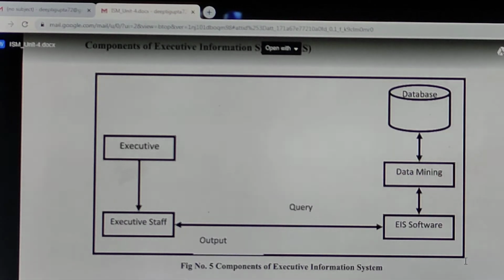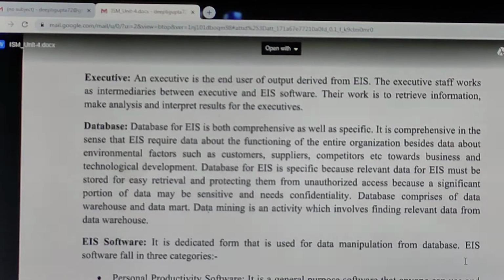We apply the data mining techniques to them. We give the results to the EIS software, and then the executive staff post their query on the EIS software, and the output is displayed to the executives in the form of some charts or some reports, right? This is how the whole EIS works. Now this is what is written there.